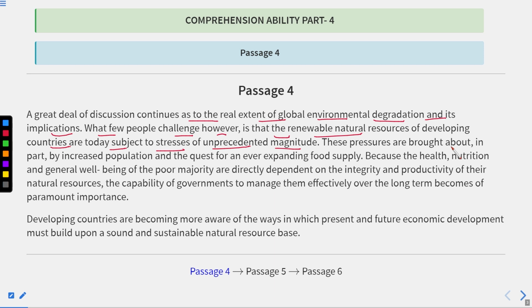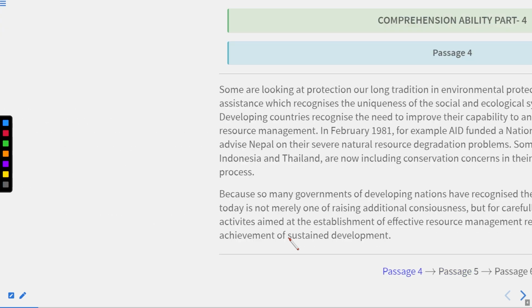It is also written that the poor majority are directly dependent on the integrity and productivity of their natural resources, and the capability of governments to manage them effectively over the long term becomes of paramount importance. Moreover, present and future economic development must build upon a sound and sustainable natural resource base. So they only want a systematic system of natural resources. This is the way they can solve this problem.